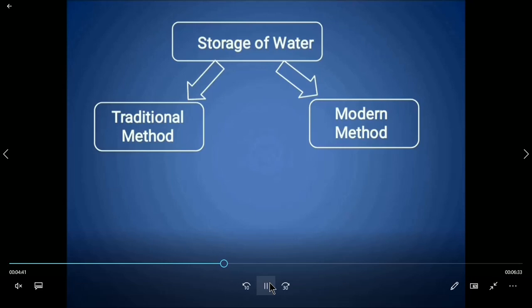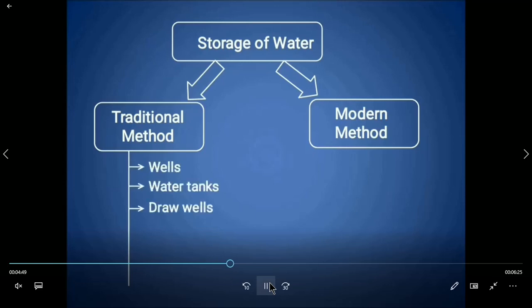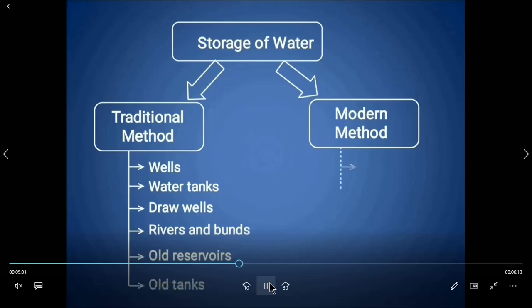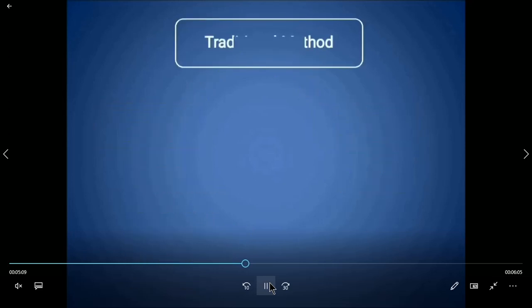In the traditional methods, we have the wells, water tanks, draw wells, rivers and bunds, old reservoirs, and the last one is the old tanks. And in the modern method, we have dams and bore wells. Now we will learn more about all these things.